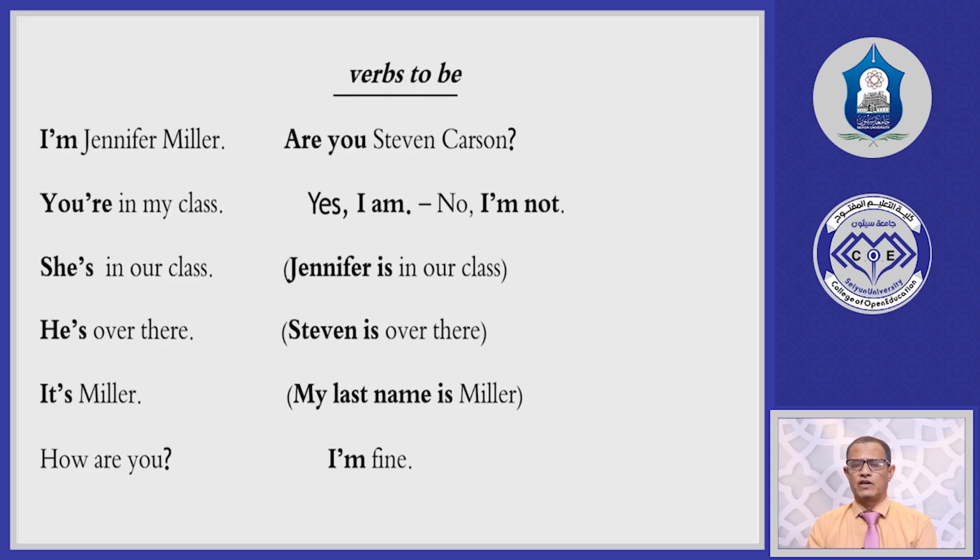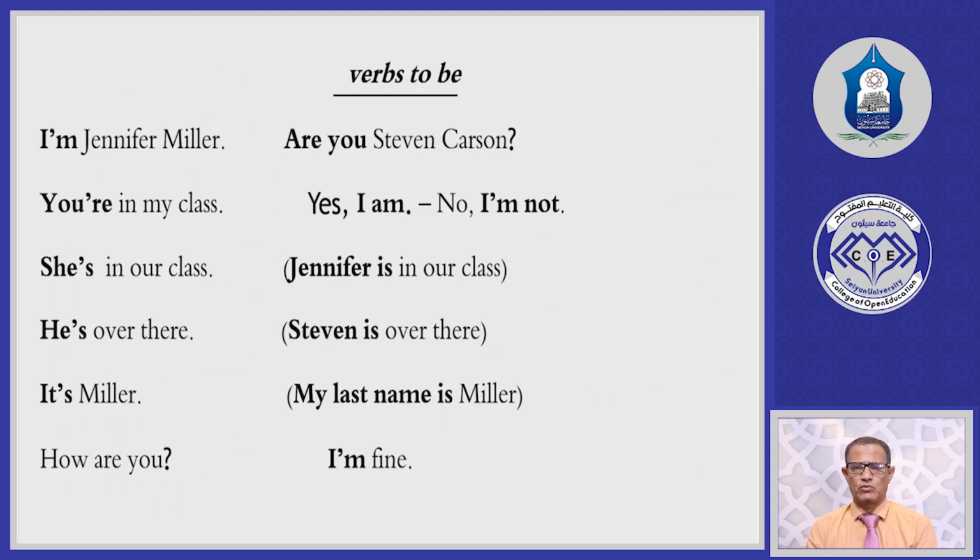Now look, in the second sentence we have a verb to be. I'm Jennifer Miller. Are you Stephen Carson? When verbs to be come at the beginning, they are used to give a question, that means a yes/no question. So is and are, when they come at the beginning, form a yes/no question.